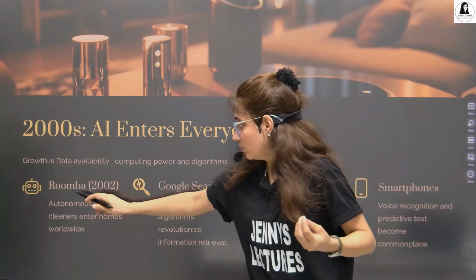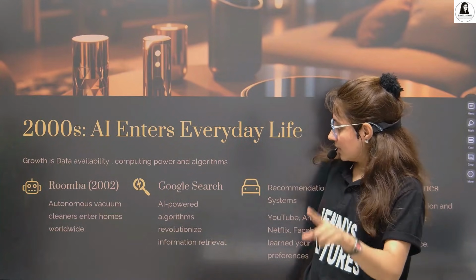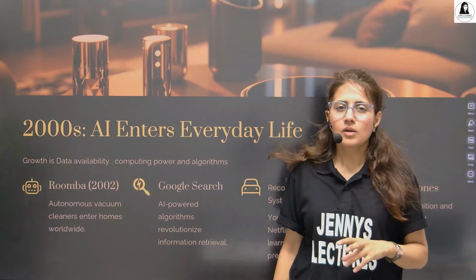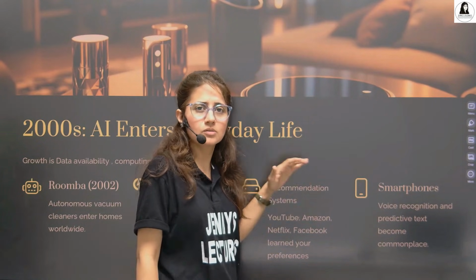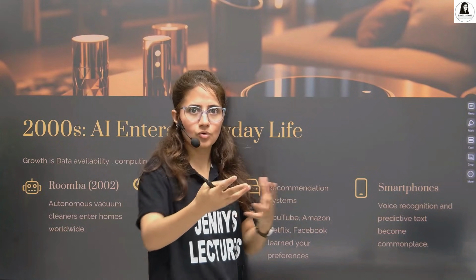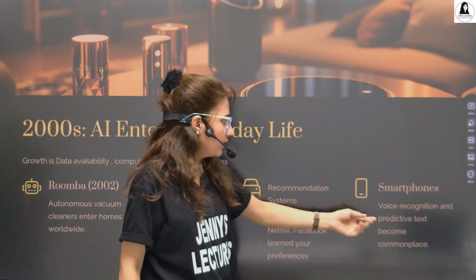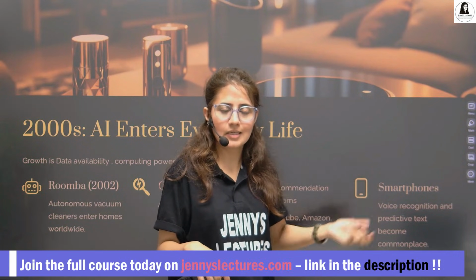Like the Roomba came into the picture, a vacuum cleaner. And Google search, an AI-powered algorithm, revolutionized information retrieval, in search engines as well as recommendation systems. Netflix, YouTube, Amazon, Facebook started using AI to enhance user experience, to learn from your preferences and recommend accordingly, right? On smartphones, voice recognition and predictive text became more common at that time. So this is the era when AI entered everyday life, but I guess we didn't notice it at that time.